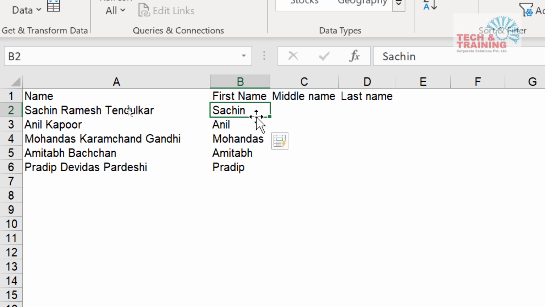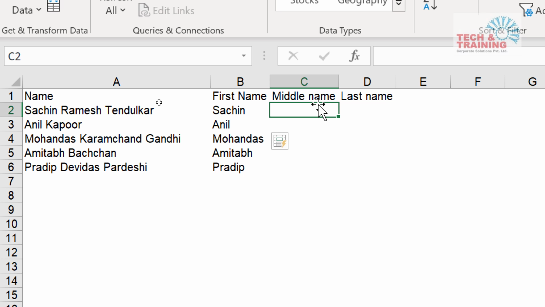Now next thing, the trickiest part is the middle name. This is the concern because some people have a middle name and some people do not have a middle name. So what do I do here? Let me try once again. So here I'll give you one logic. Based on that logic, you will be able to use this flash fill perfectly.